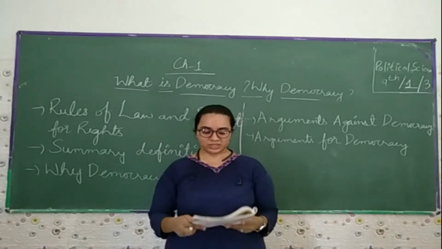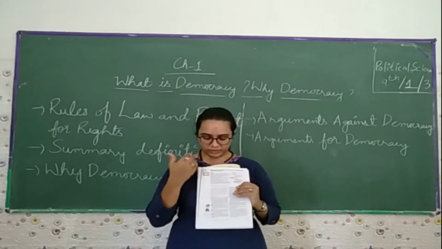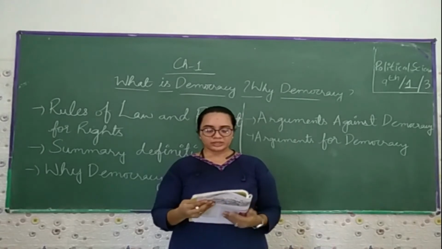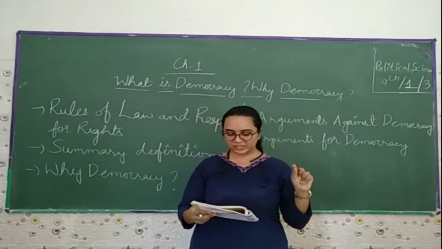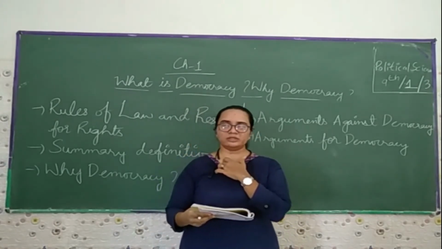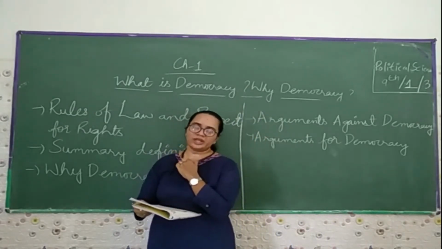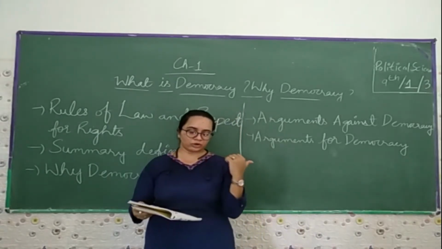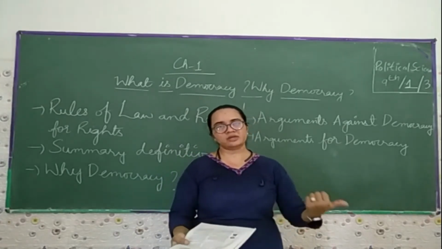Now there are some examples given from different countries. First it starts with Bhutan. The king of Bhutan has decided his future will be guided by the advice given by the elected representatives. Yes, Bhutan is a monarchical country, but the king is very good: he thinks only about the people and their happiness. According to the data of 2019, Bhutan is considered one of the happiest countries in the world.